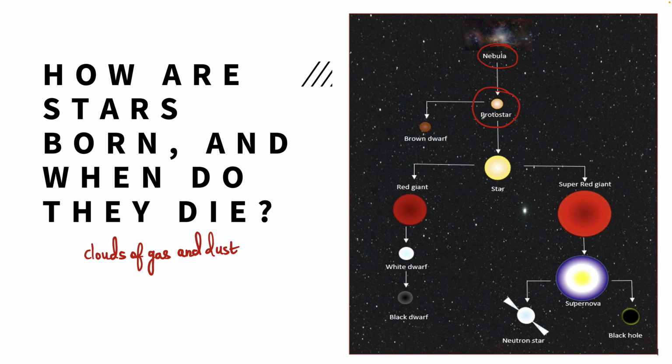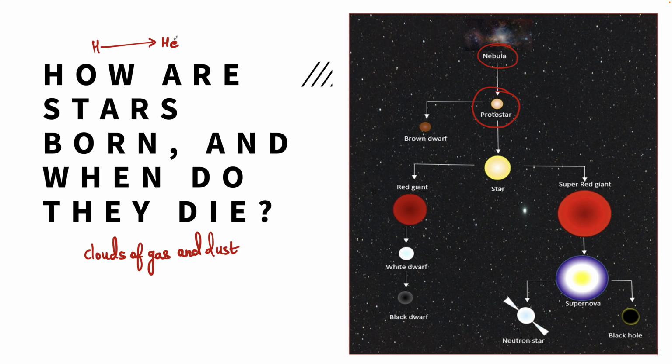Now we already know that stars are made up of helium and hydrogen, and as stars move toward the end of their lives, much of the hydrogen gets converted into helium. And helium sinks to the star's core, raising the star's temperature.